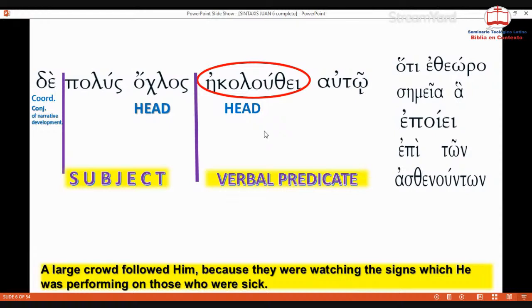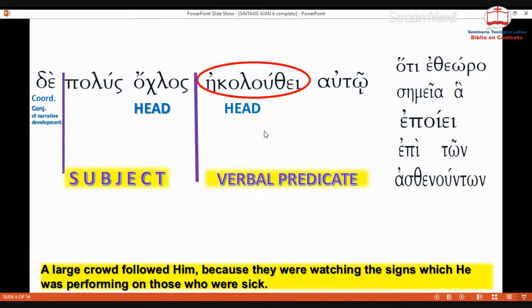Okay, that's the text in Greek. All right, so the first step: identify the verb, split the sentence into two parts, find the head of each part, and then we will analyze the subject area.